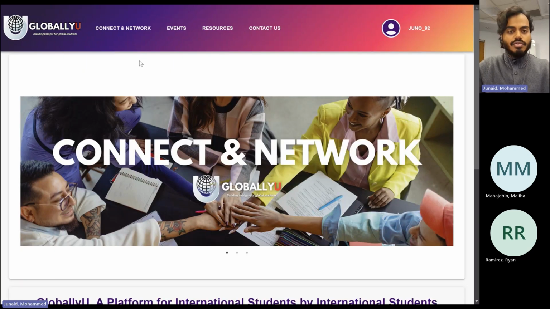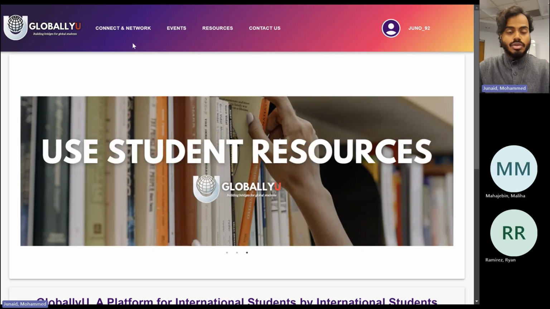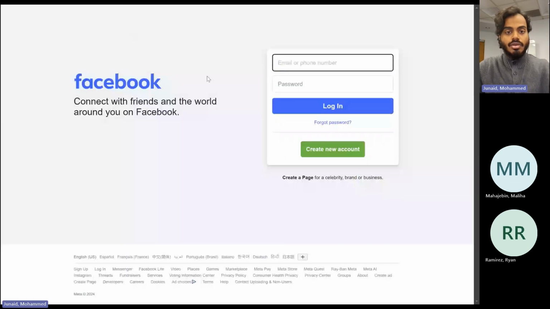Also, during the survey, we understood that Facebook was the main method that the users wanted to use to communicate with each other, which is why under the Connect and Network tab, we are redirected to a Facebook page where we can create our account or sign up and just talk to the people that we need to.